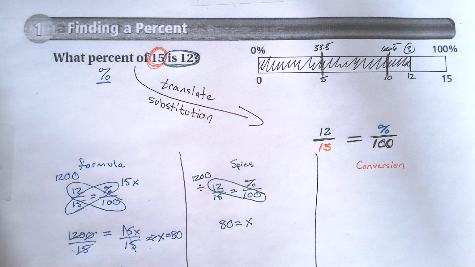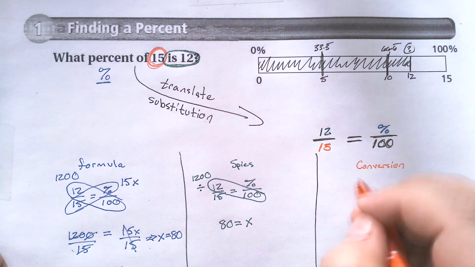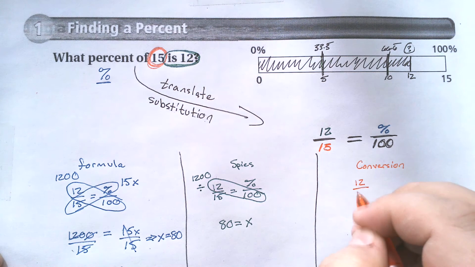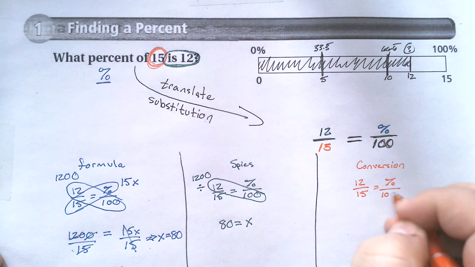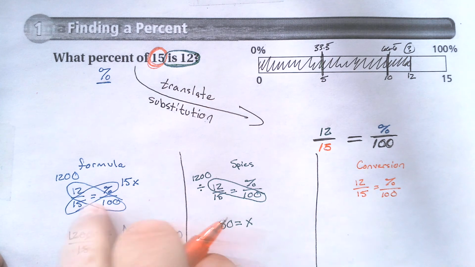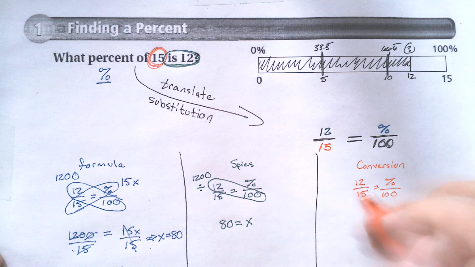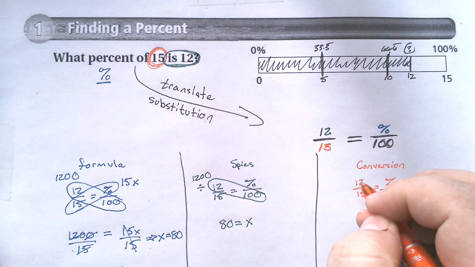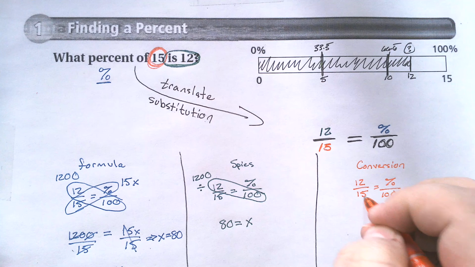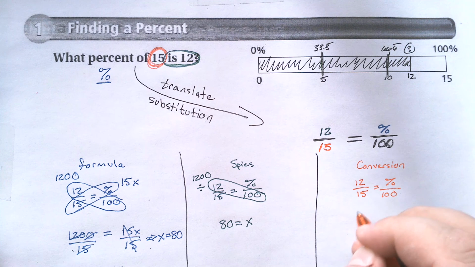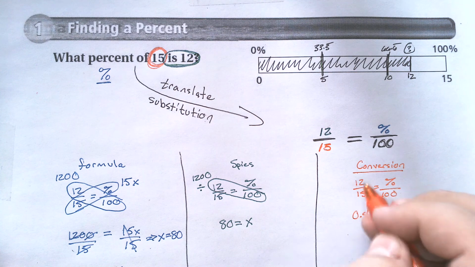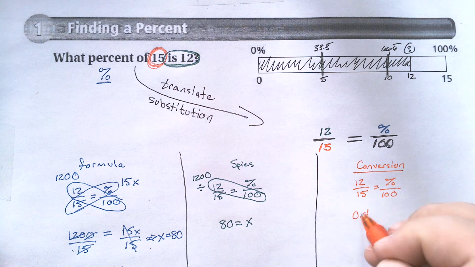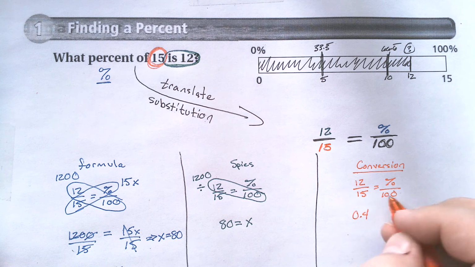Now the conversion way, a little bit different. What it says to do is we're always starting out the same. But instead of cross multiply, which is what we've always done here before, I'm actually going to do this division first. I'm going to take 12 divided by 15. What I'm going to get is 0.4. And if you notice, the reason I call it conversion is what I did is I converted this fraction into a decimal. And then I'm just going to multiply by the number that's left.